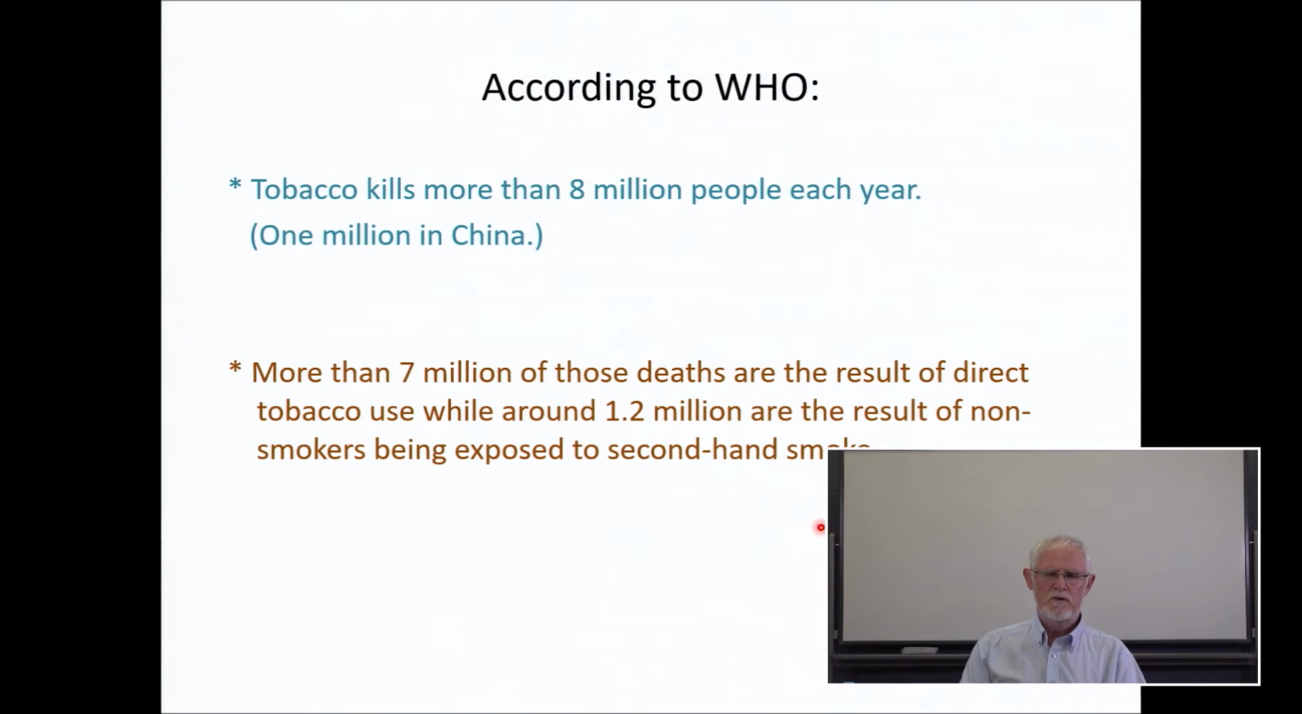And the result, according to the WHO, tobacco kills more than 8 million people each year, kills 1 million people in China every year. More than 7 million of those deaths are the result of direct tobacco use, while about 1.2 million are the result of non-smokers being exposed to second-hand smoke, passive smokers.